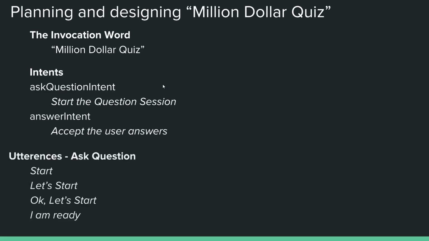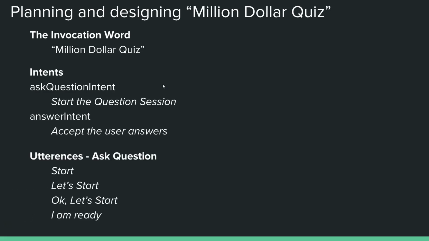So the next part is the utterances basically. So we are going to create some utterances for our first intent, basically the ask question intent. So the user can respond like, okay, let's start, or he can say I'm ready, or start, or let's start. So I have just given here four utterances. If you want, you can add more as you like and enhance this app and give a better user experience.